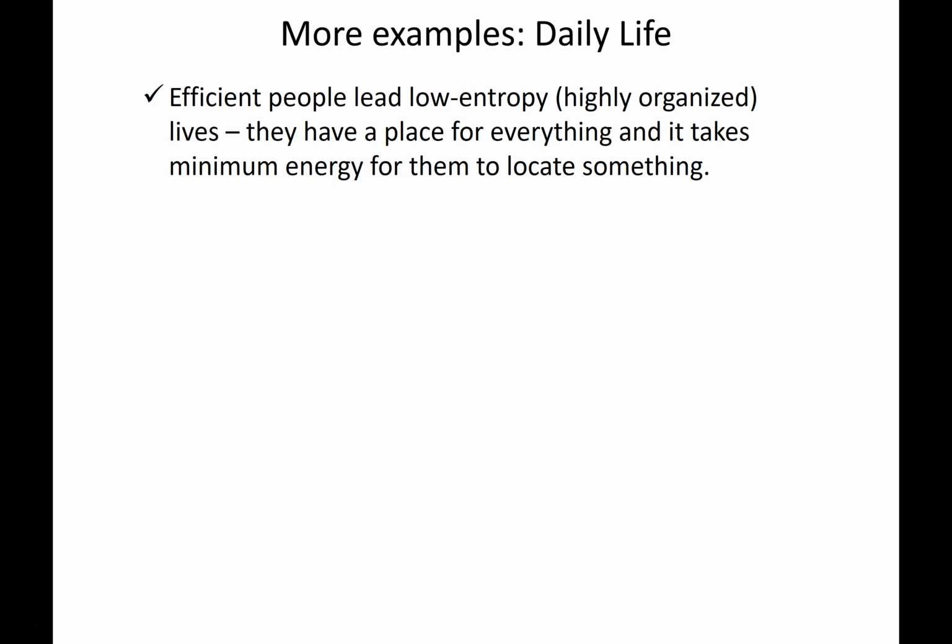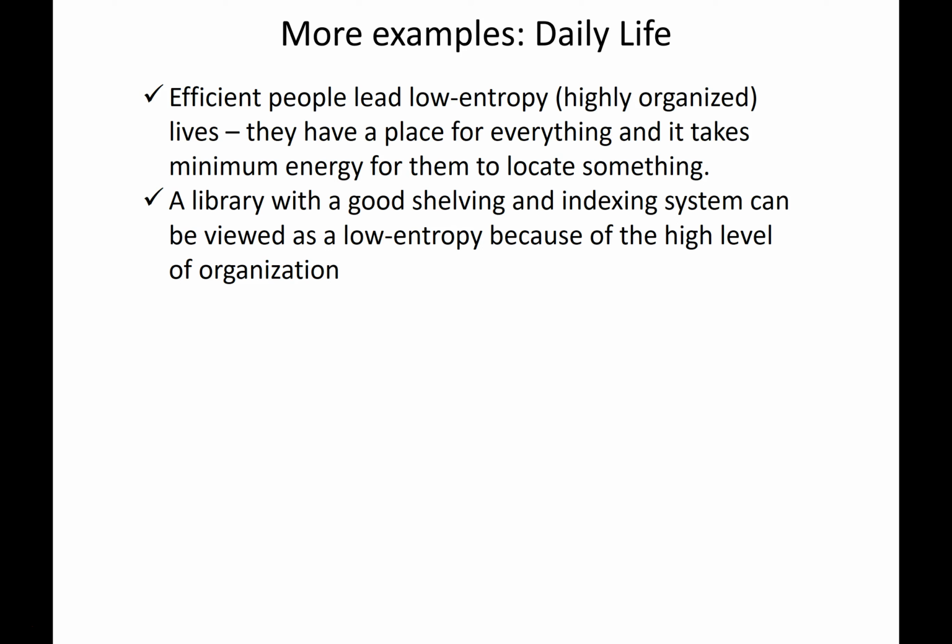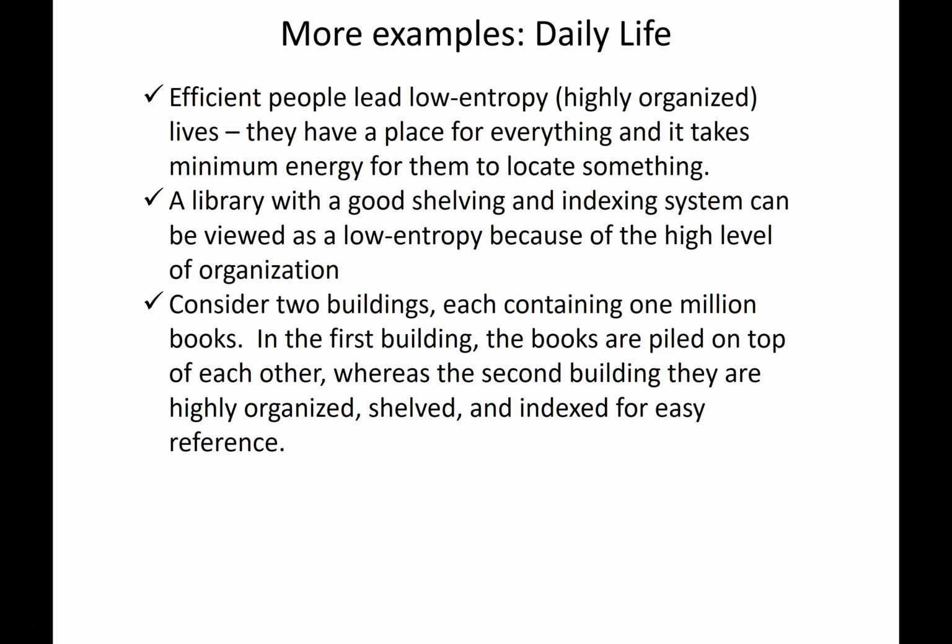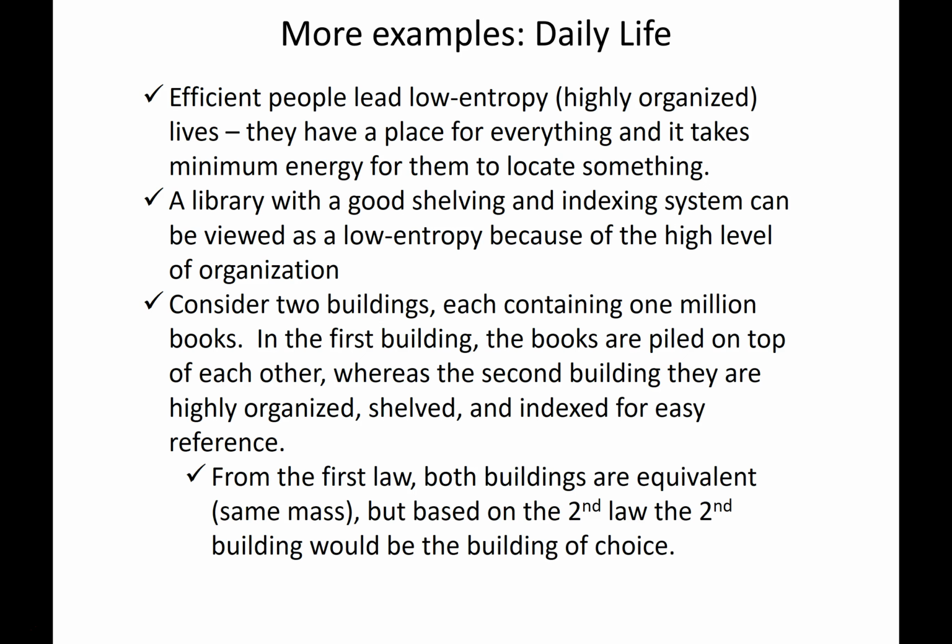Efficient people lead low entropy, highly organized lives. They have a place for everything, and it takes minimal energy for them to locate something. A library with a good shelving and indexing system can be viewed as low entropy because of the high level of organization. Consider two buildings, like what we did with the books.